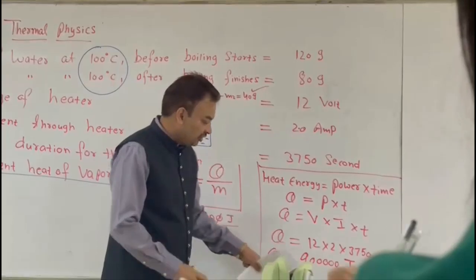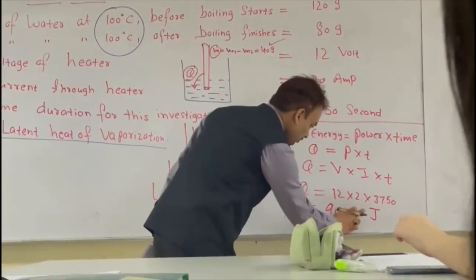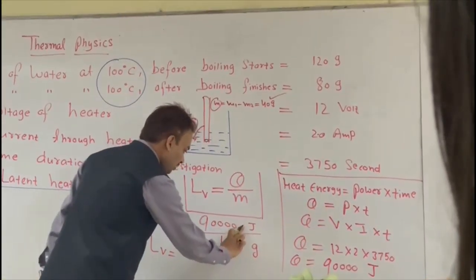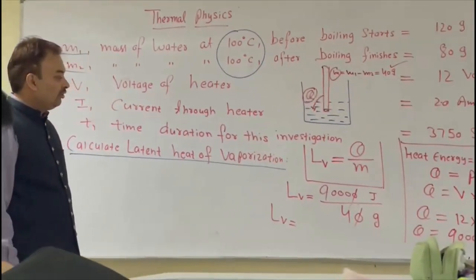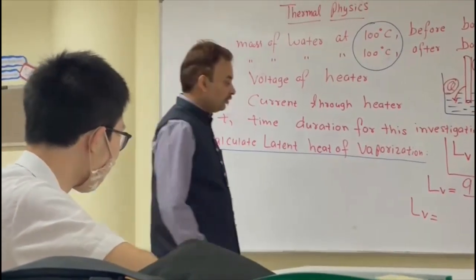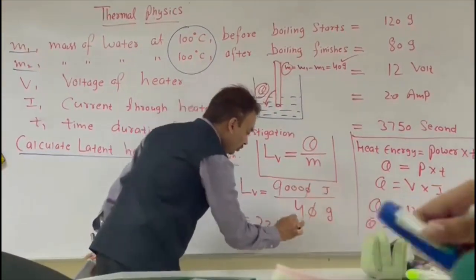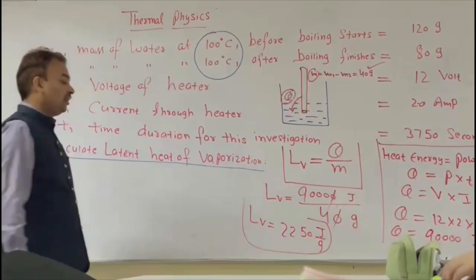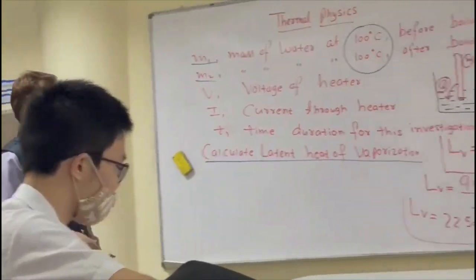Now tell me finally, what is this? It's 90,000 only. Yeah, 90,000 joule. So just cut one 0 and now 9,000 divided by 4. 2,250, and the unit is joule per gram, right? So this is the latent heat of vaporization. Very easy, right?